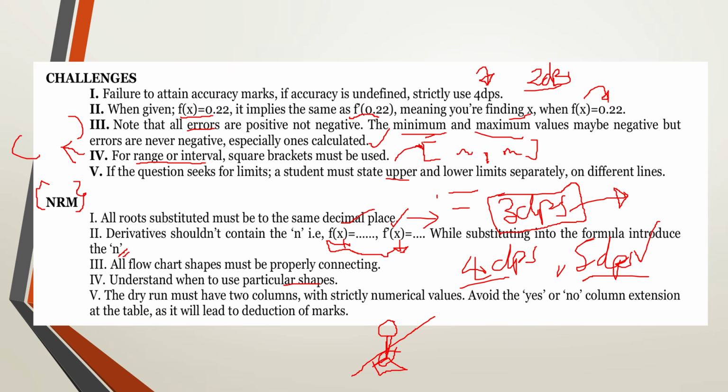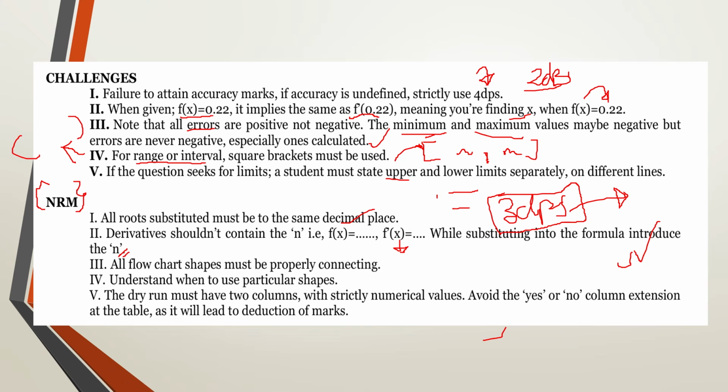Now the dry run must have strictly 2 columns. Do not mix the dry run with words. Some of you have a tendency of writing the first column numerical values, second column numerical values, and then you add a third column with yes or no. Avoid that. This is going to lead to a deduction of 1 mark. So when you're presenting the dry run, you make sure that it's 2 columns and everything must be numerical.